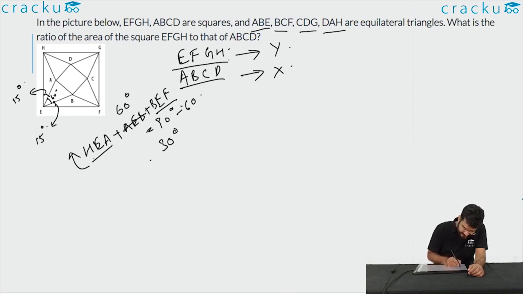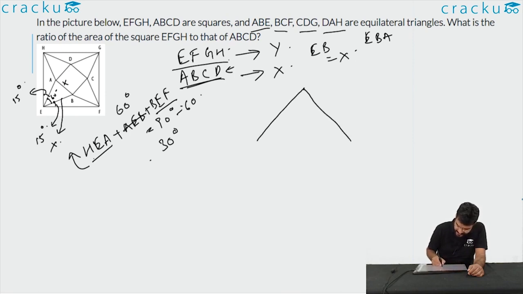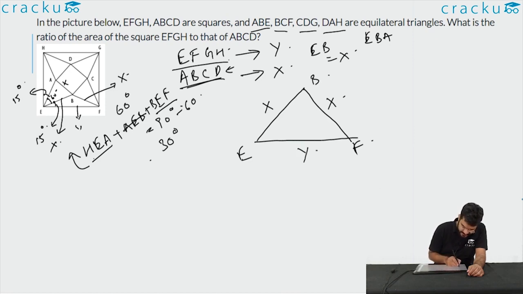Now we have assumed that each side of ABCD is equal to X. So side AB is equal to X, and EB, which is part of the equilateral triangle EBA, is also equal to X. Now just consider the triangle B, E and F. BE is equal to X, BF is also equal to X, and we know that EF is equal to Y. The only triangle we are considering is this triangle. We are trying to get a relationship between y and x.